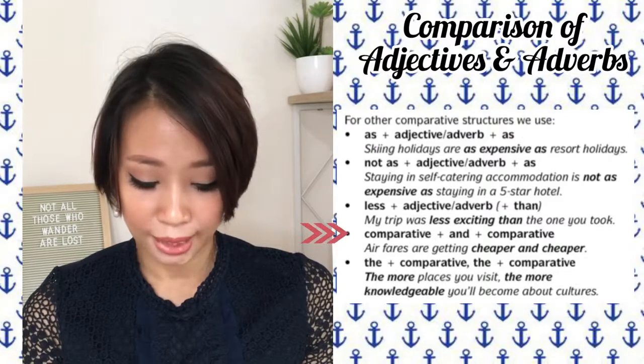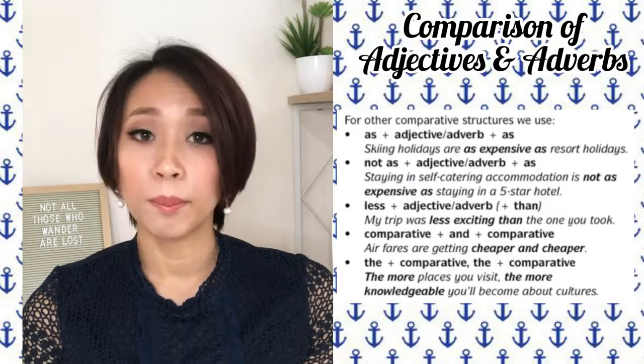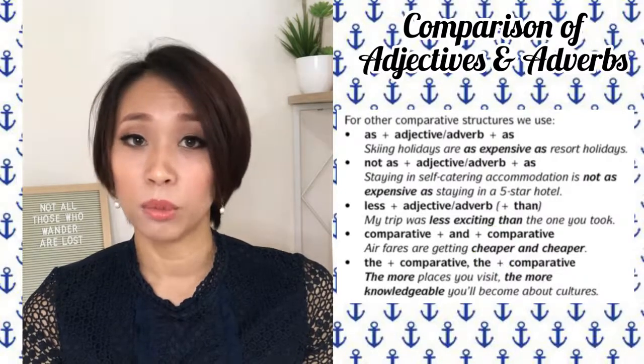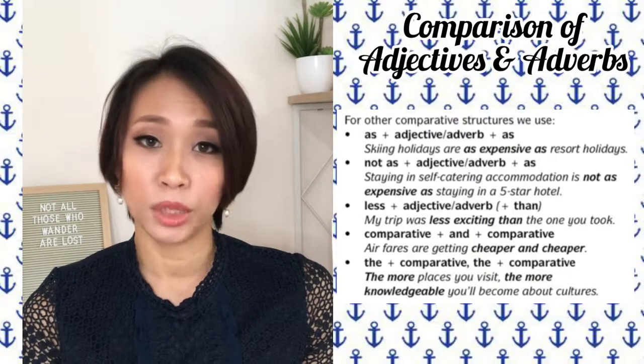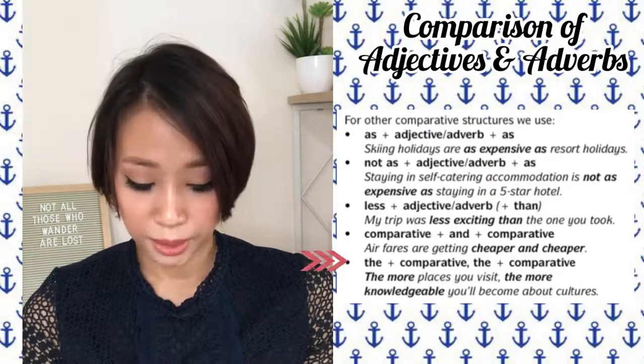Comparative plus and plus comparative. Airfares are getting cheaper and cheaper. Tambang penerbangan menjadi semakin murah. The comparative here is cheaper. Kalau mau cakap sesuatu semakin apa, kita boleh guna itu comparative dua kali. So, cheaper and cheaper.